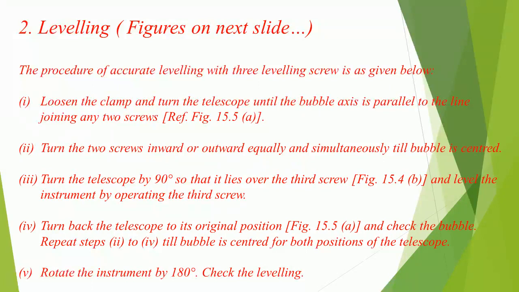Turn back the telescope to its original position, Fig 15.5, A, and check the bubble. Repeat steps 2, 3, 4, till bubble is centered for both positions of the telescope. Rotate the instrument by 180 degrees. Check the leveling.